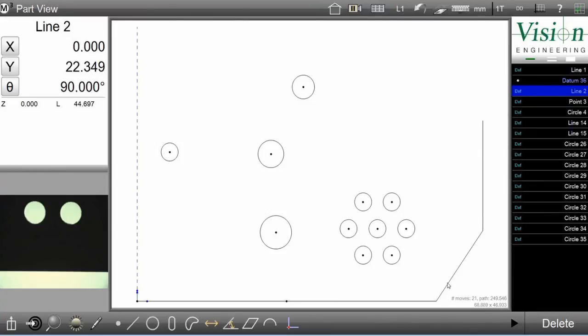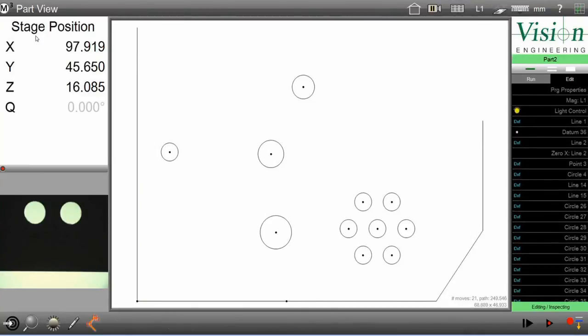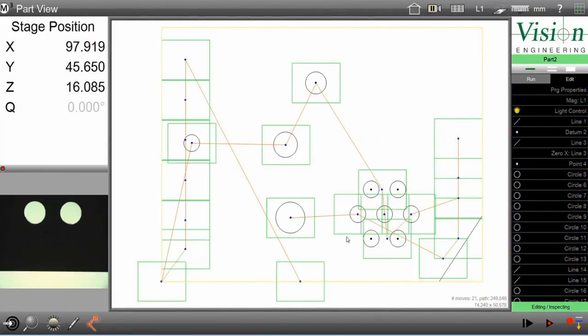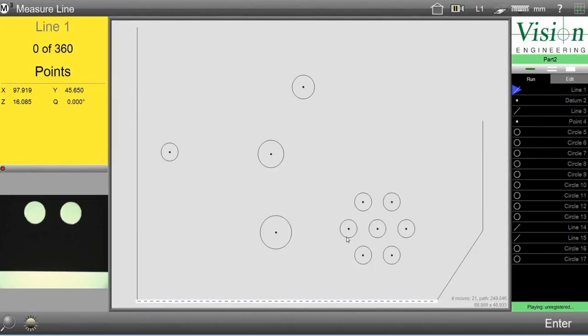After this is done, I simply go to Run. I've already got the reduced effective FOV, field of view size, reduced by 35%. Indent from the feature ends is 5%, so it's going to indent on each feature end 5%. In other words, it's only going to measure the middle 90% of each line, for instance, and the maximum number of points per line is going to be 360. To complete this, I say done, and the system moves along and generates a program path for me.